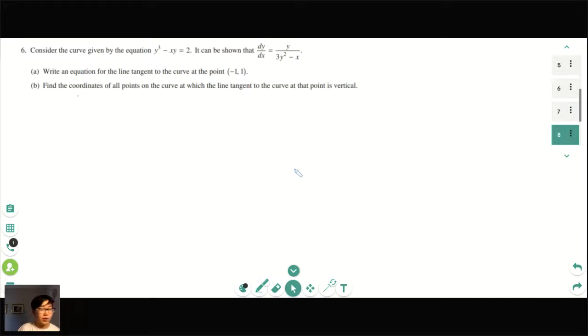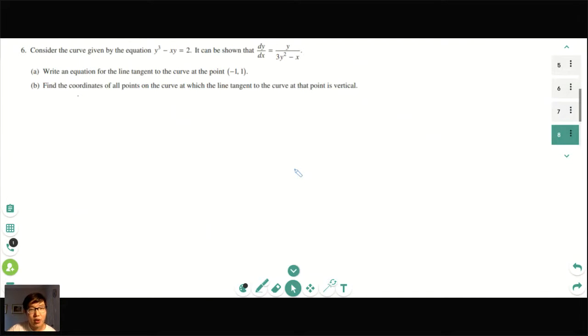Okay, so this is our classic write an equation for the line tangent to the curve at negative 1, 1, that kind of stuff. I see that there's still 11 of y'all hanging with me. Thanks for being here for an hour and 4 minutes. We should be done. This went way over, but that's because lots of you had questions, and that's a good thing. We'll wrap it up with FRQ 6.